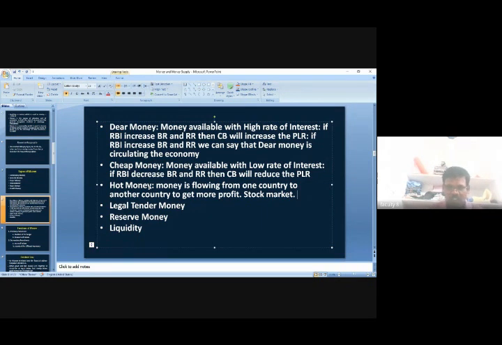In the stock market, our Indian people can invest money anywhere, in any stock market. We can purchase shares in any stock market in the world. It may be the Bombay stock market, the National Stock Exchange, the New York Stock Exchange, the Japan Stock Exchange, whatever it may be.